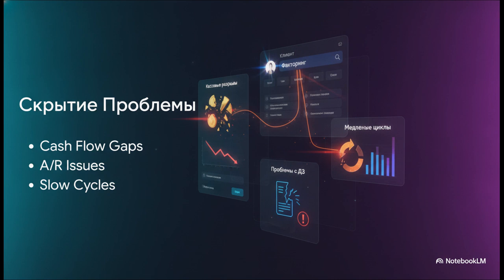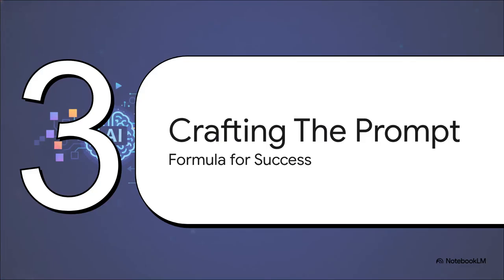A spike like this almost certainly points to a cash flow gap. It points to serious issues with accounts receivable or payable, or maybe they're dealing with long, incredibly frustrating payment cycles. Because we successfully decoded that raw data, we now intimately understand the exact problem that is keeping this business owner awake at night. Which brings us to Section 4, crafting the LLM prompt.